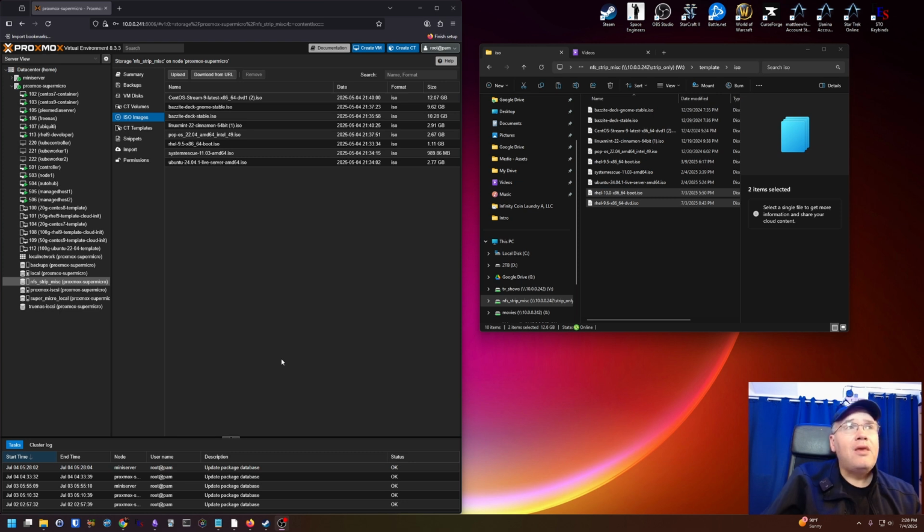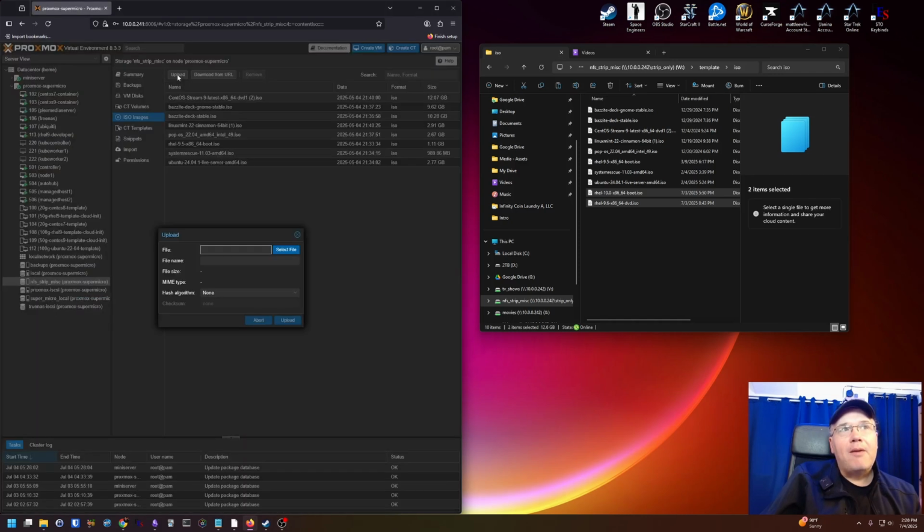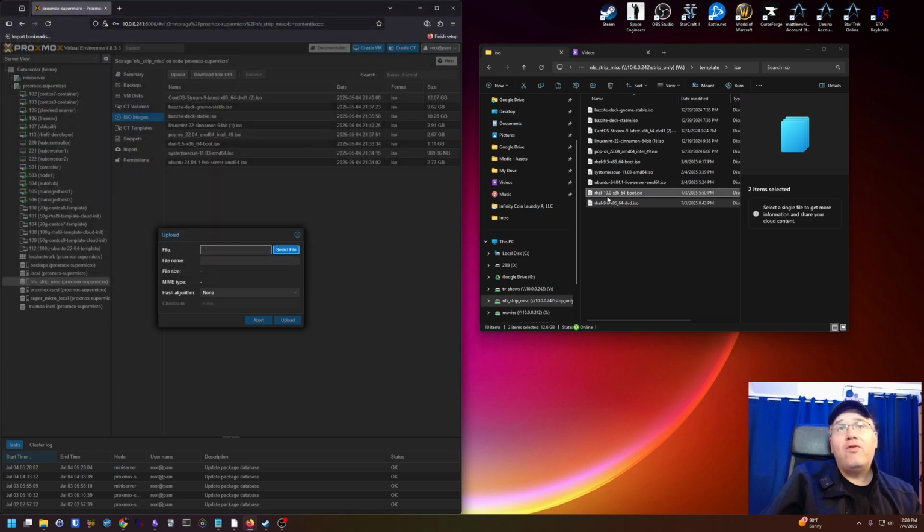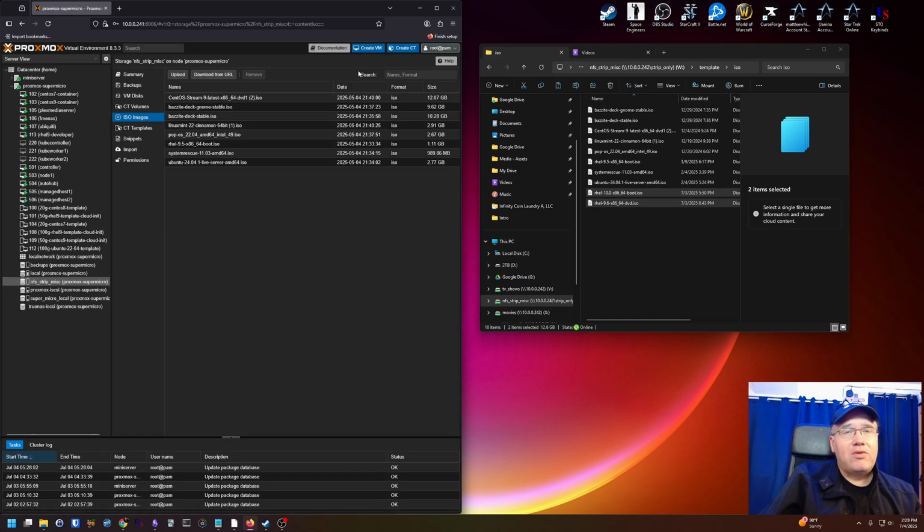Now, to upload it, you would just log in to Proxmox and find your drive where you want your images to be, that's whatever shared storage you've set up ahead of time. So you just click on it, go to ISO images, click upload, and then select your file that you downloaded. And again, we're just going to do RHEL 9 in this video. I've already moved the RHEL 9 and RHEL 10 ISOs in preparation for other videos. You just need to create your VM.